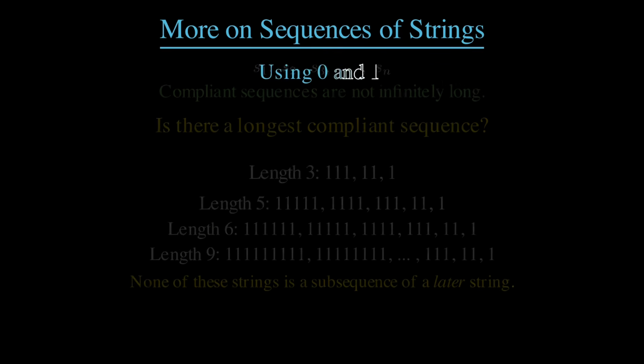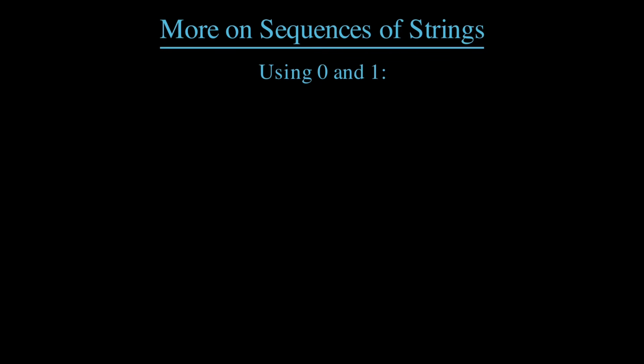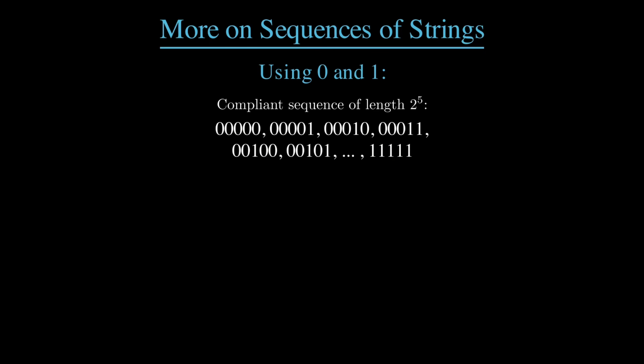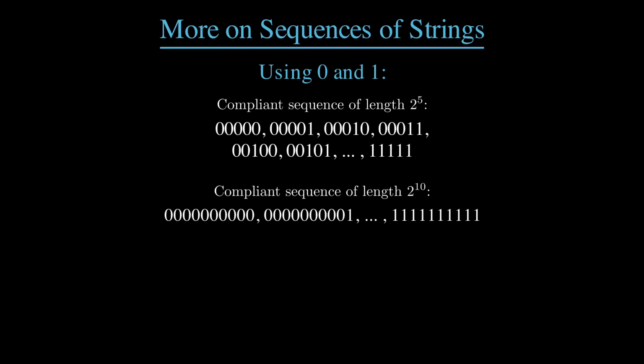If you have 2 characters in your alphabet, let's say 0 and 1, and you wanted to make a compliant sequence of length, say 2 to the 5th power, you could just count from 0 to 31 in binary. Each element has length 5, they're all different from each other, and none can possibly be a subsequence of another. If you wanted 1024 entries in your sequence, just make each entry 10 characters long and count from 0 to 1023 in binary.